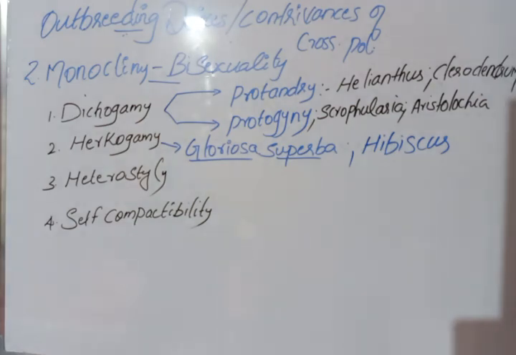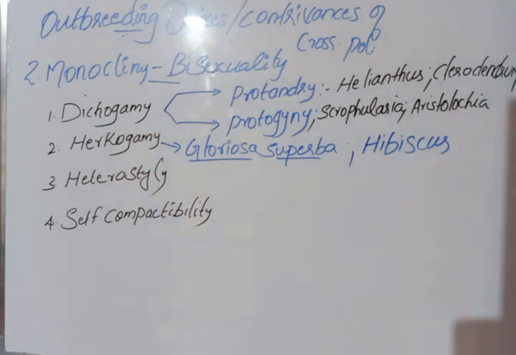So that is called hercogamy. Hercogamy means the arrangement of stamens and stigma to prevent self-pollination. Such arrangements can be seen in Gloriosa as well as in hibiscus. In Gloriosa, the style is reflexed away from the stamens, whereas in hibiscus, the stigma projects far above the stamens. Okay, so these are about hercogamy.